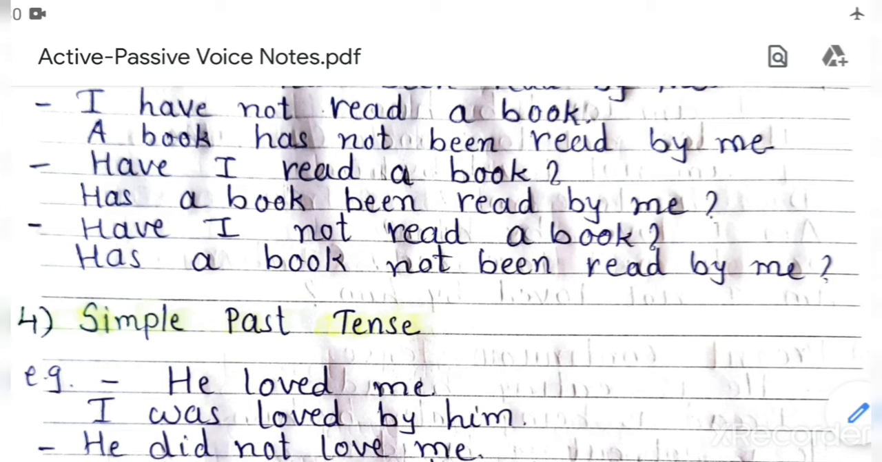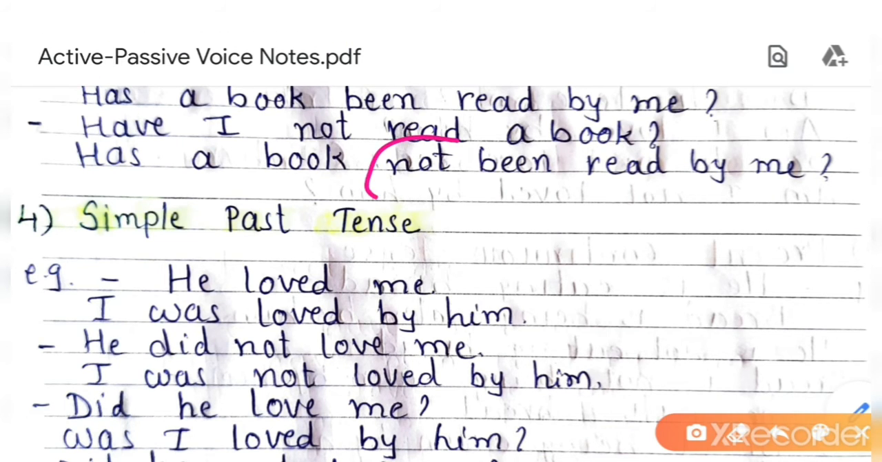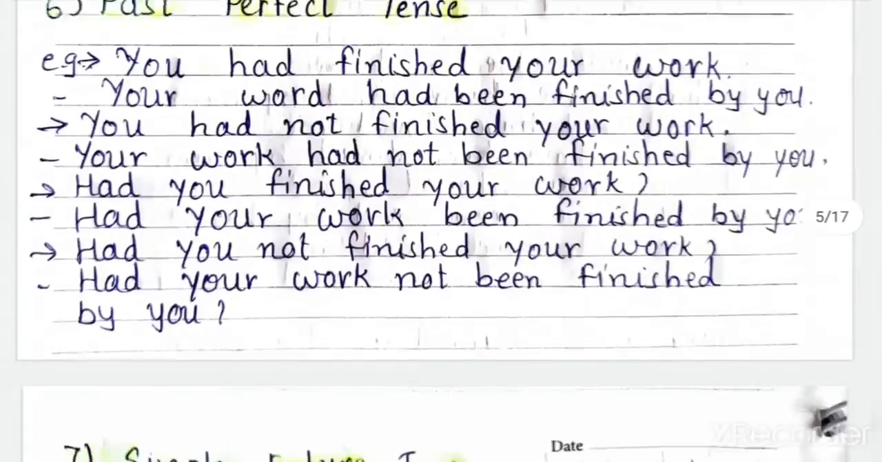Understood? Next one is, have I not read a book? Interrogative, negative. So has a book not been read by me? Not been. Has or have will be at the beginning of the sentence and not been will be used together. So has a book not been read by me? Understood? Now in this lecture I explained present tense, all the three tenses in active and passive, both voices. Now let's start with the exercise.